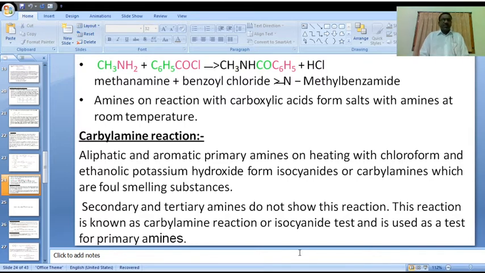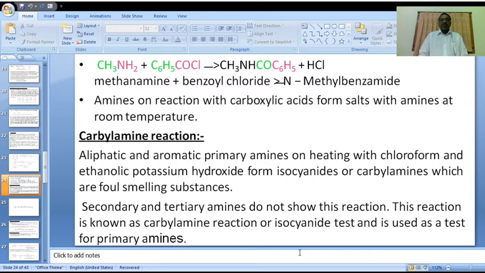Generally, aliphatic normal chain and cyclic primary amines, on heating with chloroform. Only primary amines are involved in this reaction. It may be aromatic or aliphatic. On heating with chloroform and ethanolic potassium hydroxide, they form isocyanides, also called carbylamines.